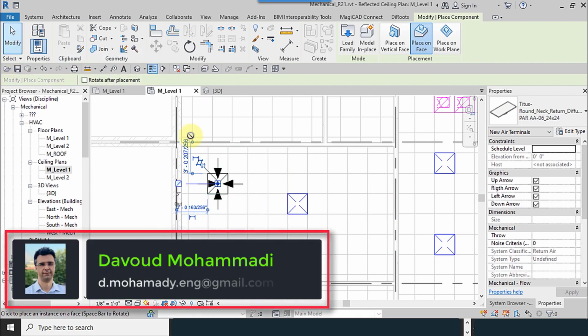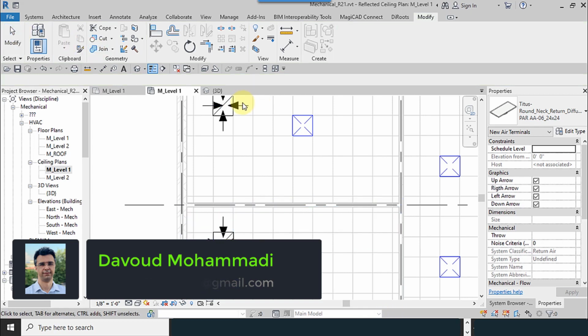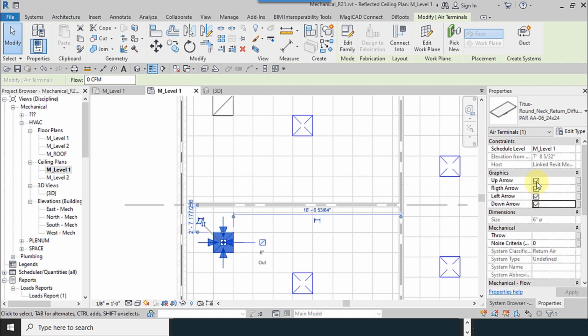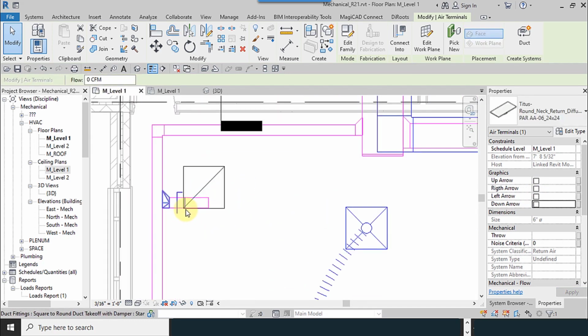It is okay. And here is correct too. So both of them are okay. So I uncheck these graphics options. Belongs to arrow. Then I go to level 1.